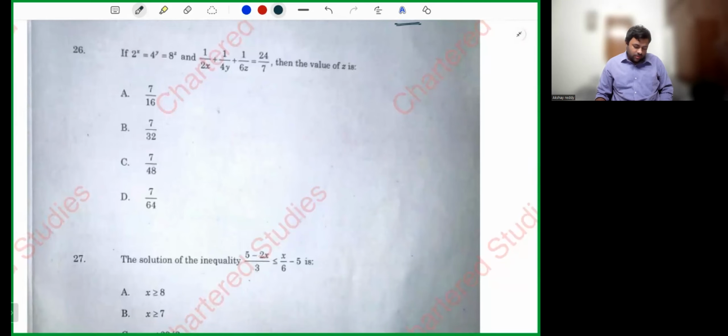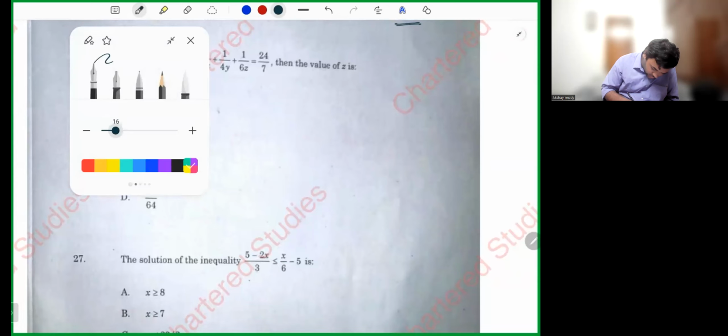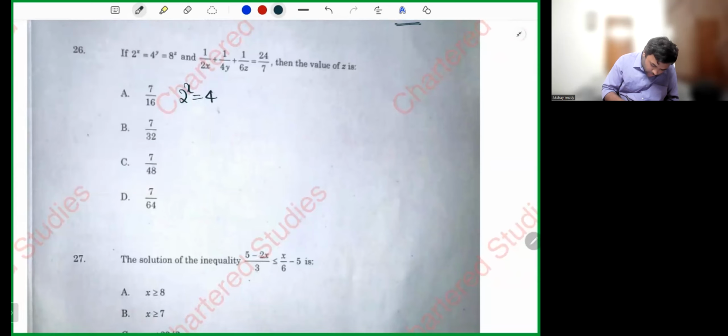Now, question number 26, it's a little tricky question, my dear friends, but it's not difficult. He's asking you to compute the value of z. 2 power x is equal to 4 power y is equal to 8 power z, right? Now I'll equate these two things. So 2 power x is equal to 4 power y. He's asking you to calculate z, right? Let's equate these two things. 2 power x is equal to 8 power z. So 2 power x is equal to 2 power 3z. So bases are equal, powers can be equated, x is equal to 3z.